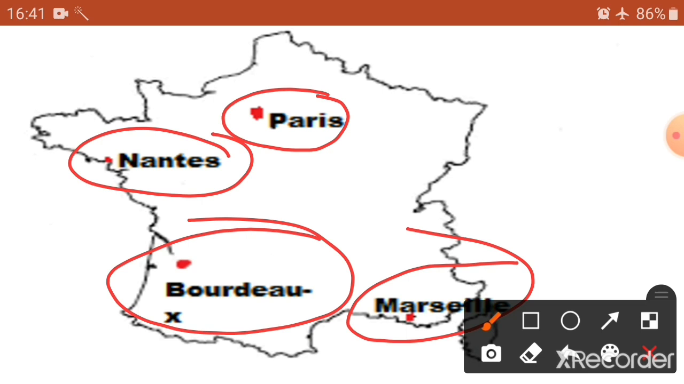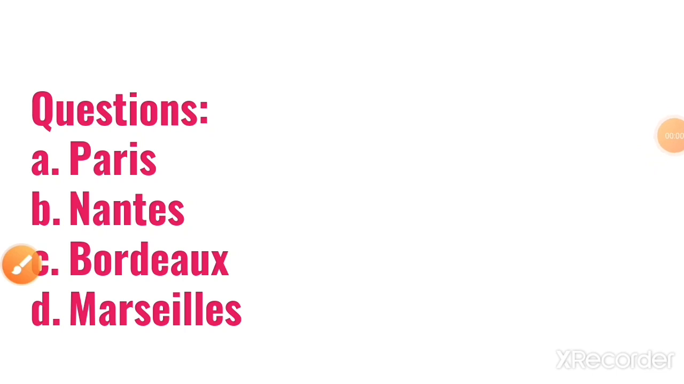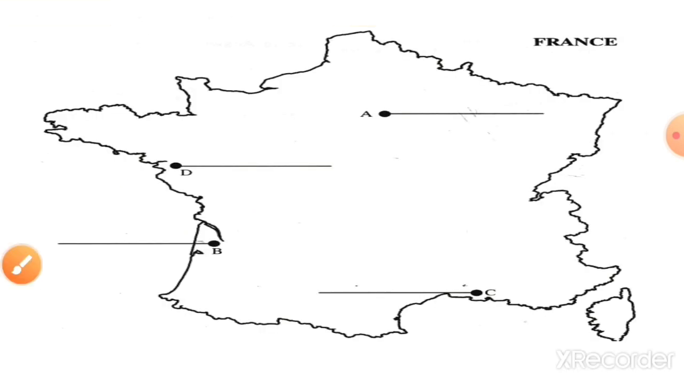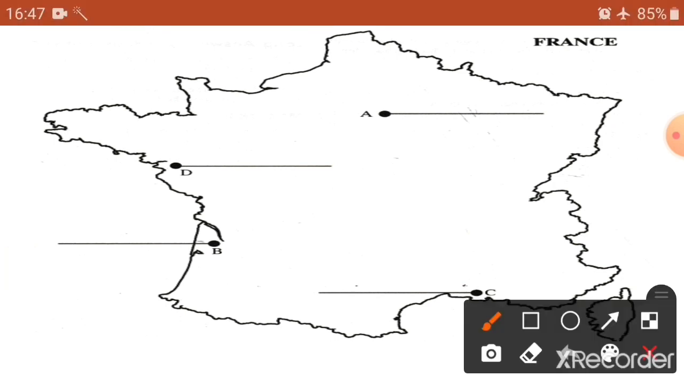Now, let us locate these places in a blank map. A is Paris, B is Nantes, C is Bordeaux, and the last one is Marseille, that is D. So let's learn to locate now. You will be given a blank map. I have already drawn a line, but these lines will not be there in your map activity book.